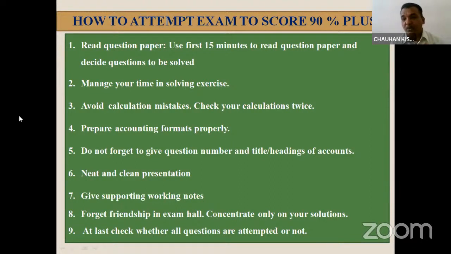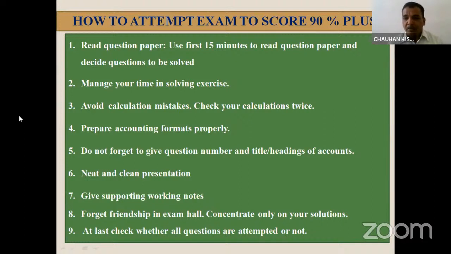While managing time, we have to also take care of mistakes. We are dealing with the figures. Many times instead of 10,000, we are writing 1 lakh. Instead of 5,000, we are writing 500 rupees. So while writing the figures, you have to take extreme care. So your calculation mistakes should not be there. Writing mistakes should not be there in accountancy. Because in the examination hall, we have the exam fear also, we have the time limit, and we are writing in such an environment, atmosphere. So these things we have to take care.